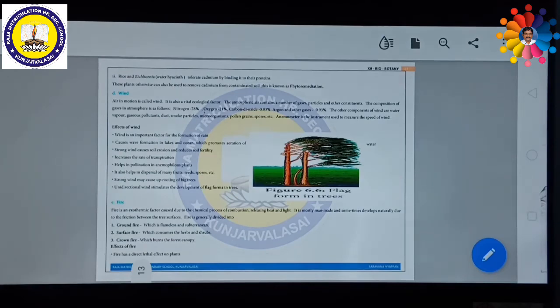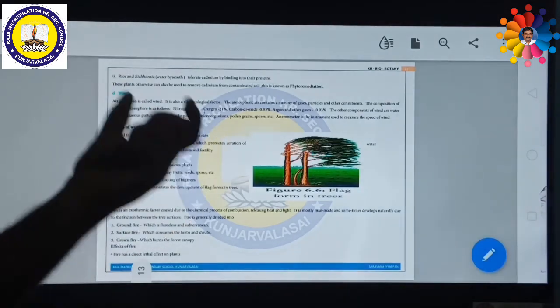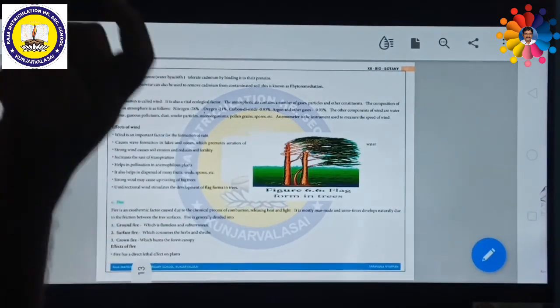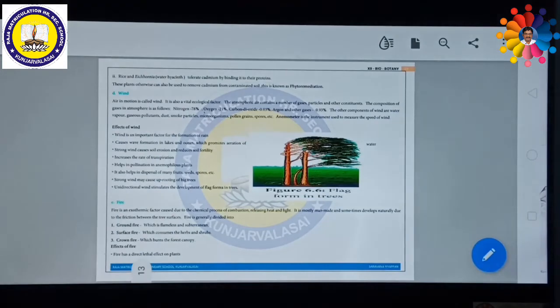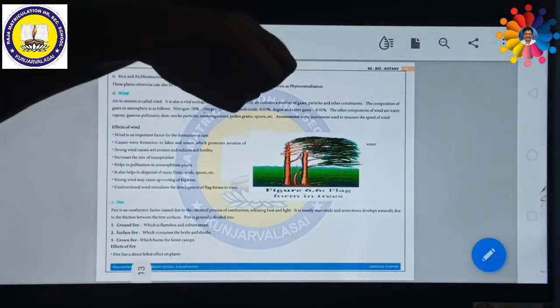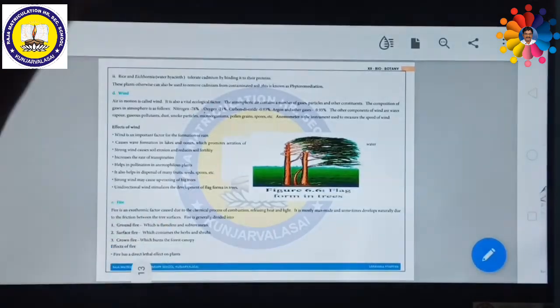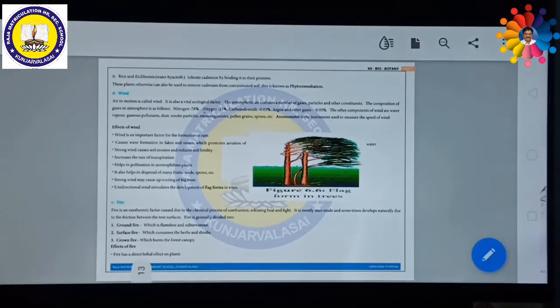That means the cadmium is linked with proteins, so it does not affect them. These are called phytoremediation. Phyto means plants, remediation means removal of pollutants, so removal of pollutants by plants is called phytoremediation. These plants remove the poisonous chemicals present in the soil.